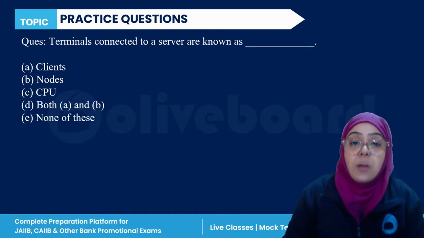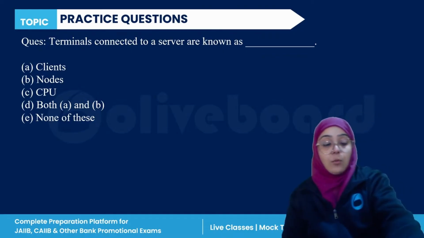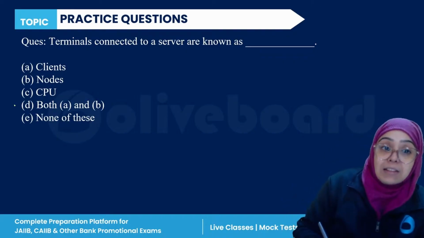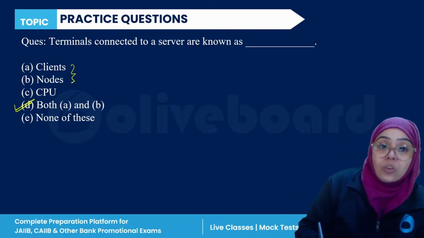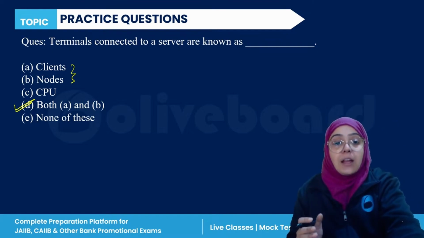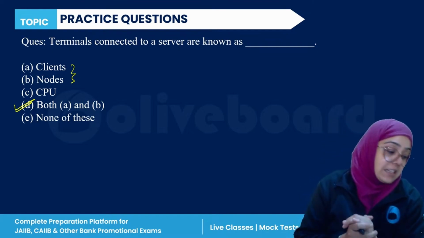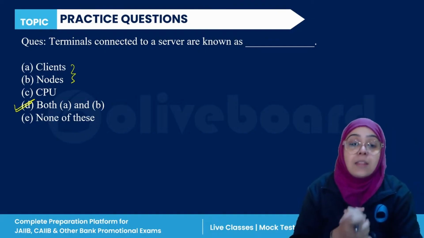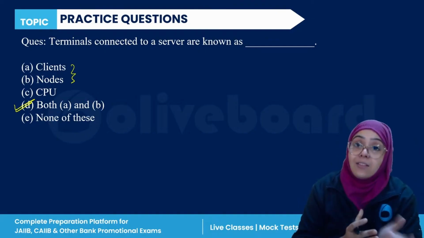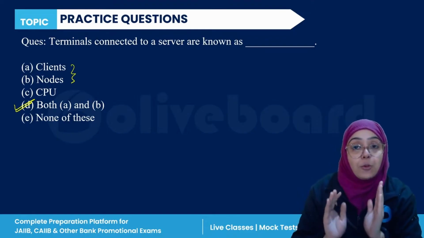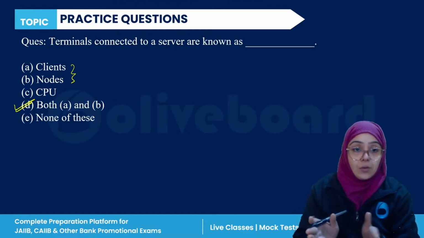So I was telling you, terminals which are connected to a server are known as either clients or nodes. These can be used interchangeably. So the correct answer for this is D, right? Terminals which are connected to a server are known as either clients or nodes. This was all of unit 1 of module C, right?